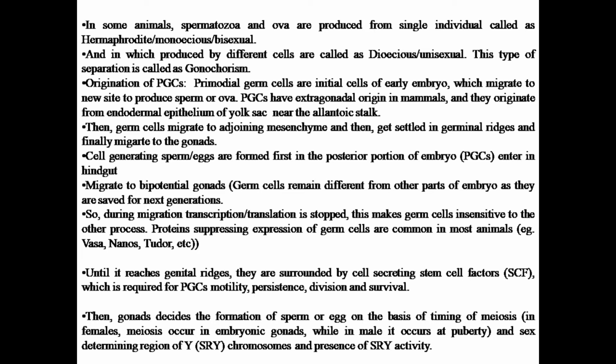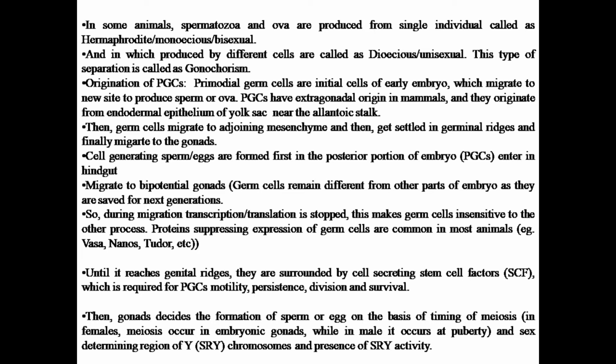Now, during migration, the transcription and translation of these germ cells get stopped. There are certain proteins which are responsible for the suppression of expression in germ cells, like Vasa, Nanos, Tudor, etc. Now, what happens on reaching the gonads? They get surrounded by cells secreting stem cell factors, which are important for PGC motility, persistence, division, and survival.